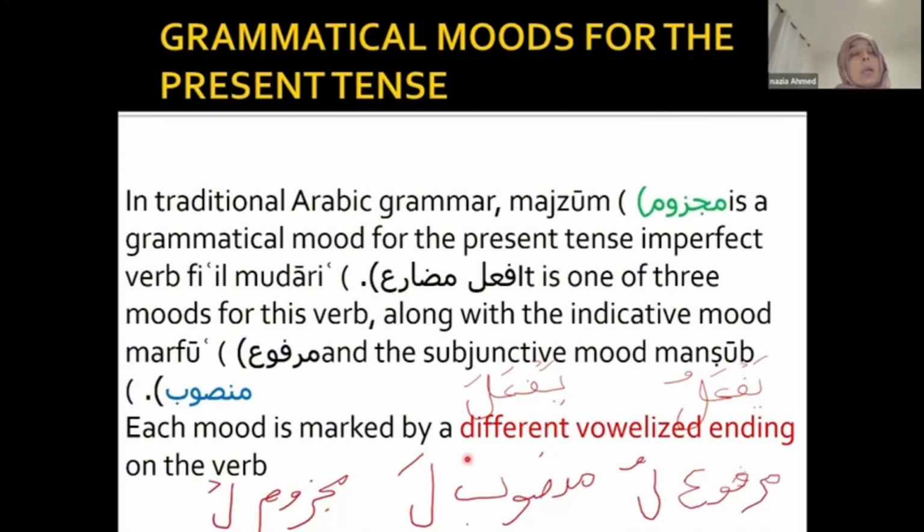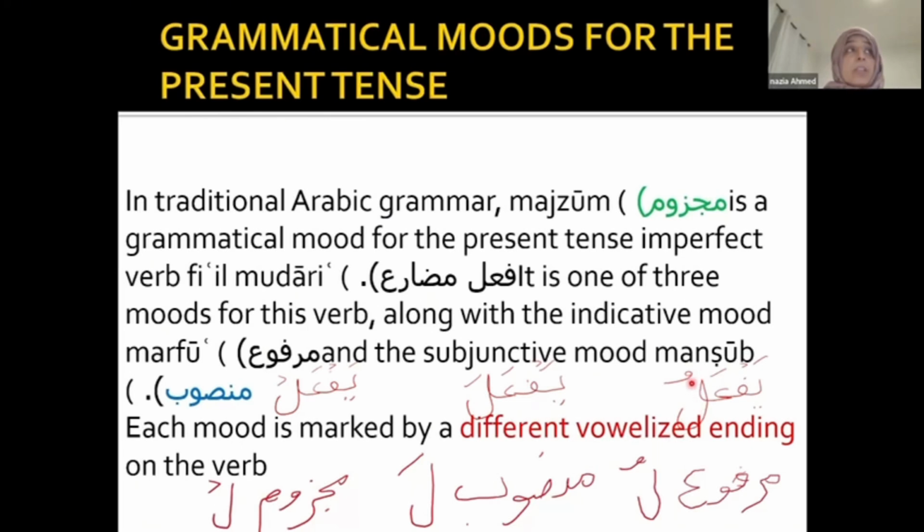Then you're also going to come across a mood of madare where there will be jazm on the kalima lam. Yaf'al. That's why it is called majzoom. So these are the three moods.